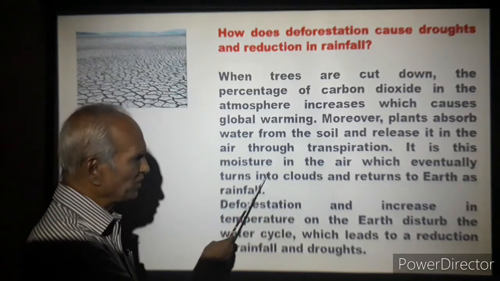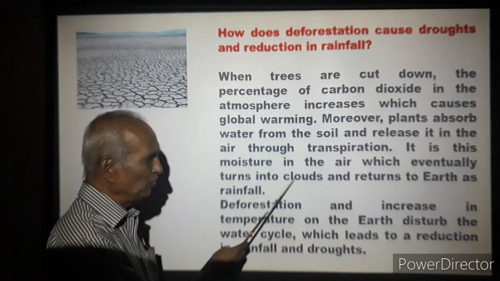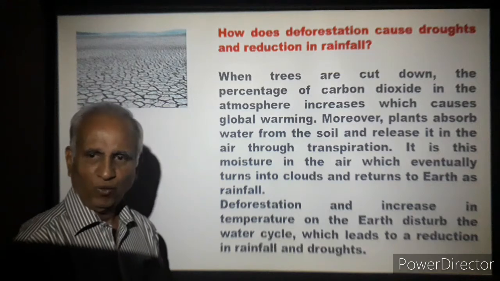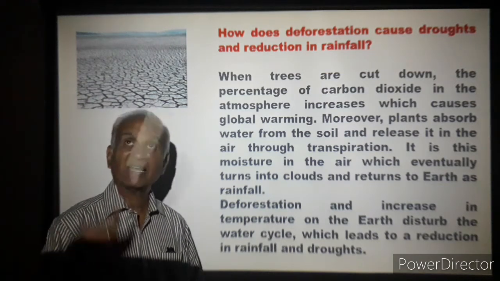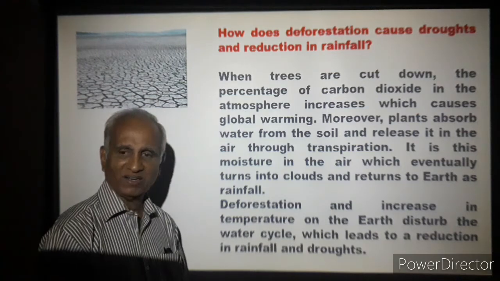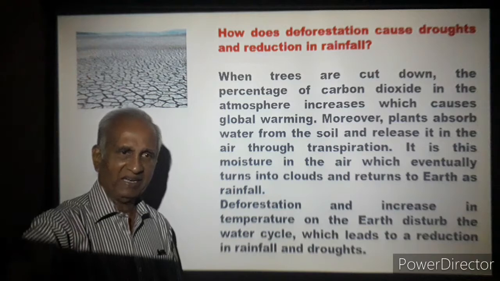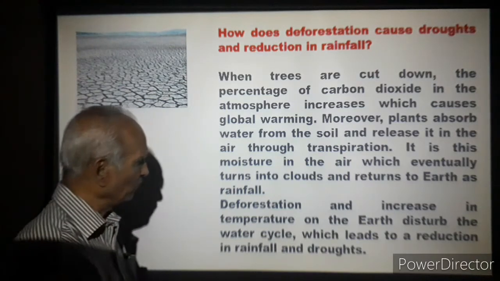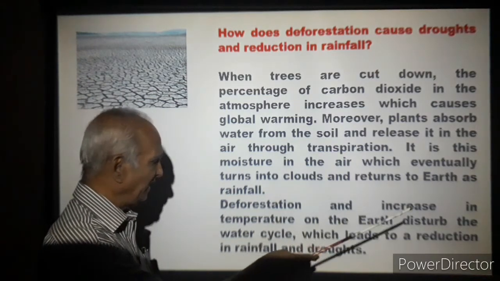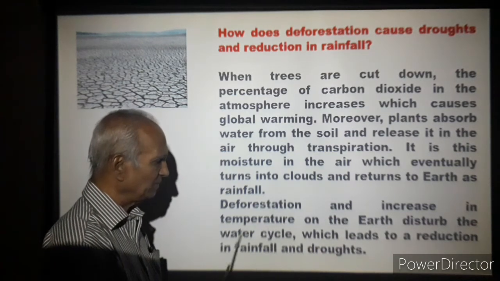It is this moisture in the air which eventually turns into clouds. What plants give out turns into clouds and returns to earth as rainfall. It's a cycle. Again the clouds pour rain and the rain gets into earth. Deforestation and increase in temperature on the earth disturb the water cycle.